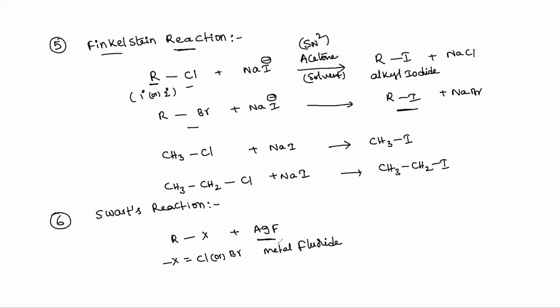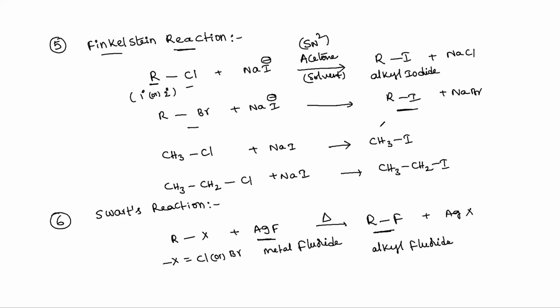Alkyl halides react with metal fluorides on heating, and we get RF. Alkyl chlorides or alkyl bromides react with metal fluorides to give alkyl fluorides. The byproduct is the metal halide, AgX.